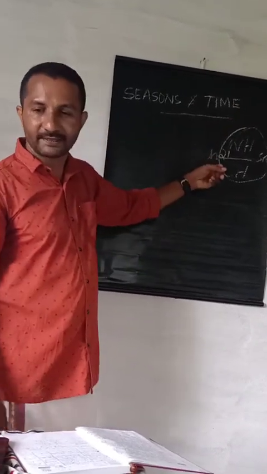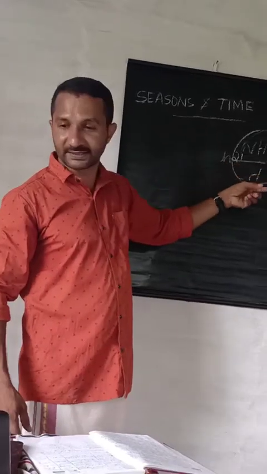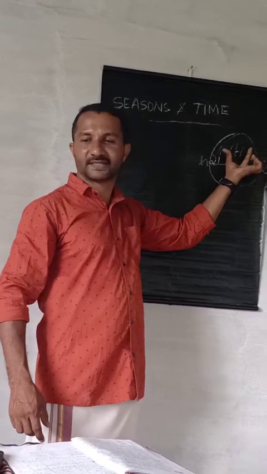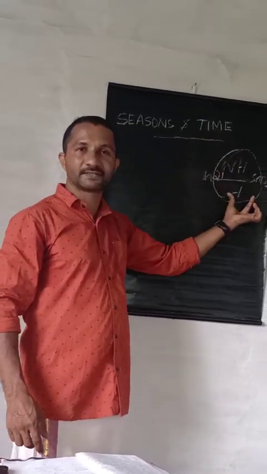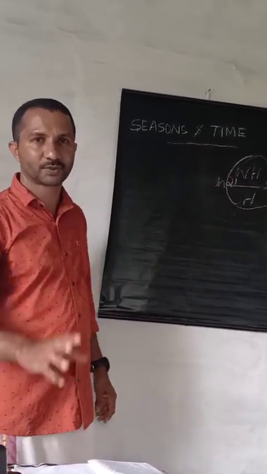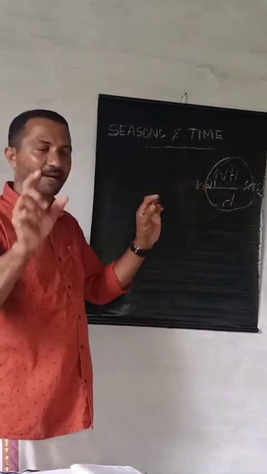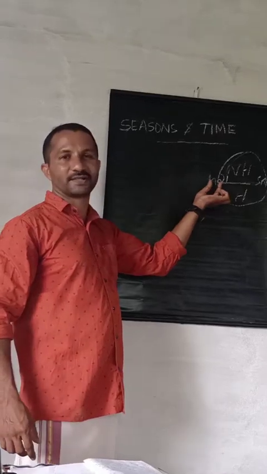Then what will be the climatic condition of the northern and southern hemispheres? During this period, the northern hemisphere experiences summer season and the southern hemisphere winter season. Students, where are we now? On September 23rd, the apparent movement of the sun is at the equator.